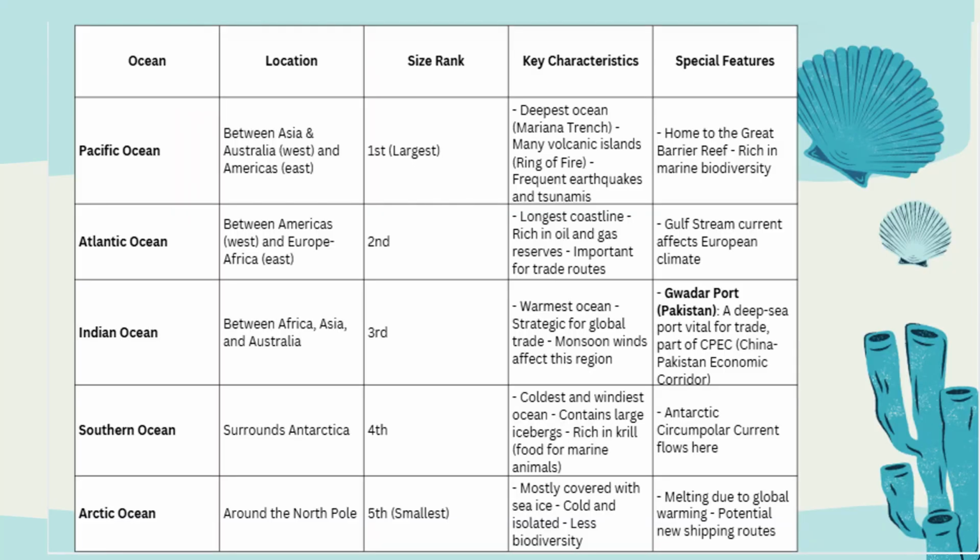Alright, if we discuss the characteristics of oceans, here we can see the location, size, and key characteristics. So the Pacific, the largest, is between Asia, Australia, and America as well. It's the largest, deepest ocean and has the Mariana Trench, the deepest point of the ocean. What is the Mariana Trench? Inshallah, in my upcoming videos on ocean features, I'll be explaining more about it. Many volcanic islands, the Ring of Fire, that's coming ahead. And it is also home to the Great Barrier Reef, rich in marine biodiversity.